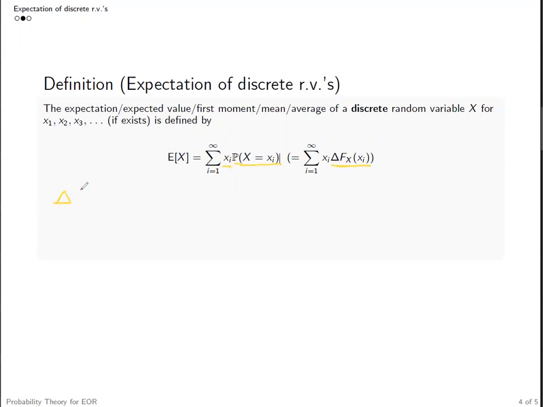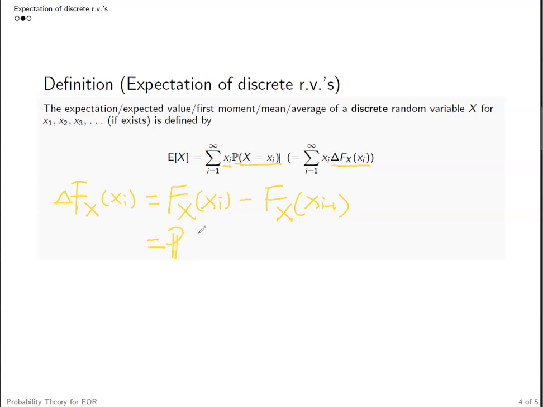Here, I use the delta Fx(xi) to denote the difference between the value of Fx evaluated at xi and the value of the CDF function evaluated at xi minus 1.